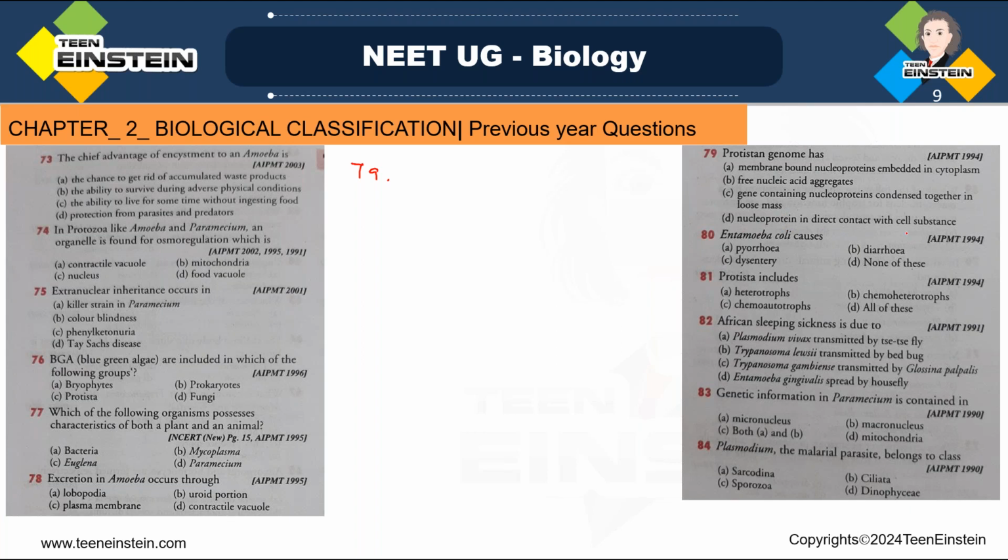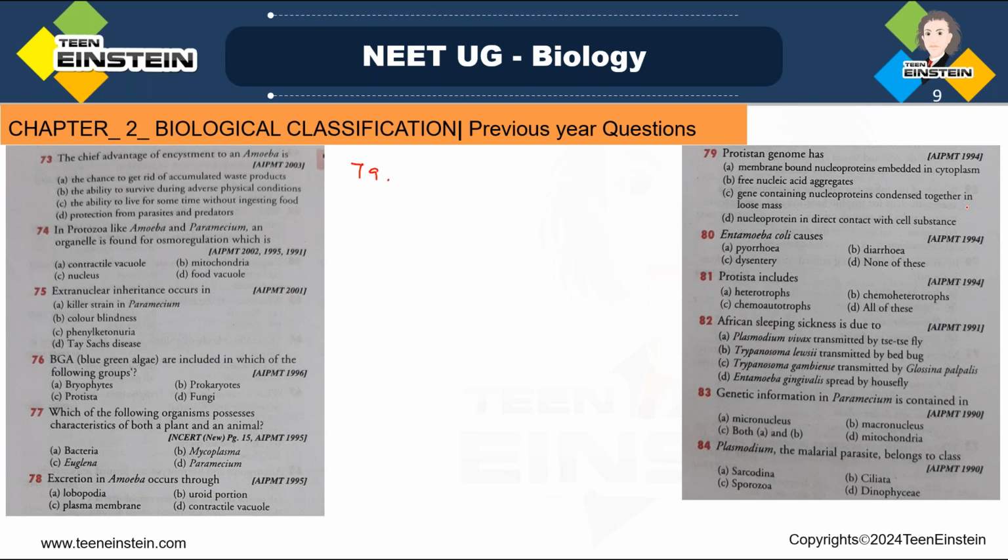So in protista the genome has, right answer is option A, membrane bound nucleoprotein which is embedded in cytoplasm.